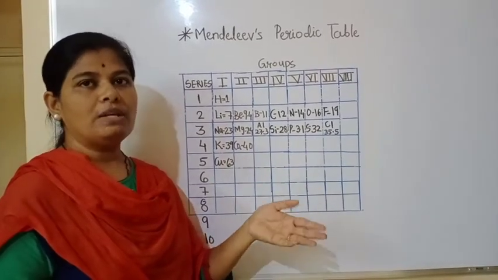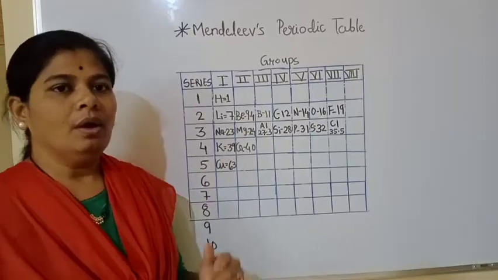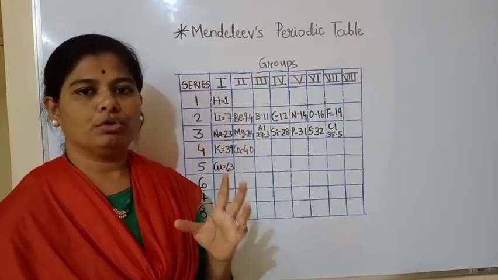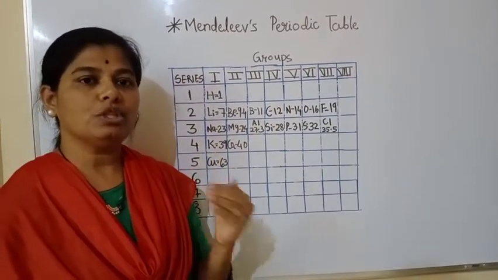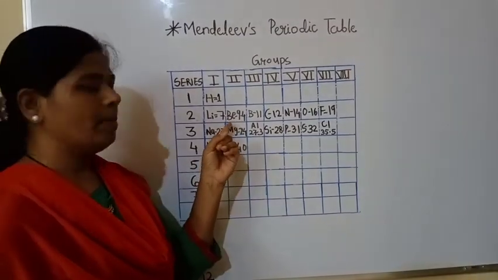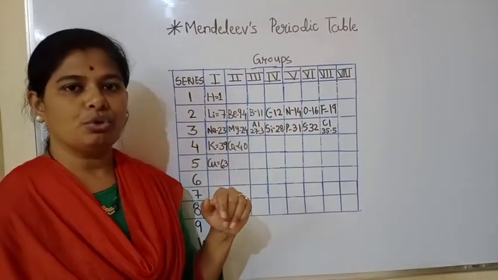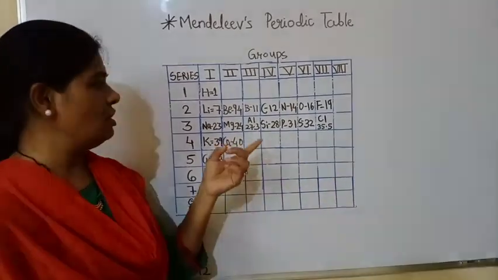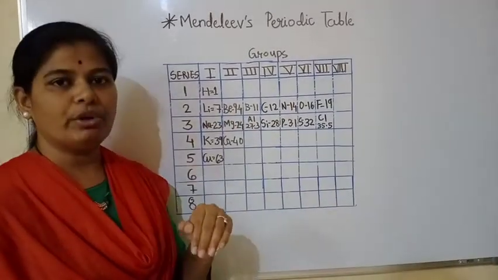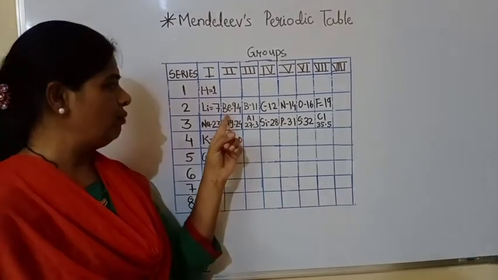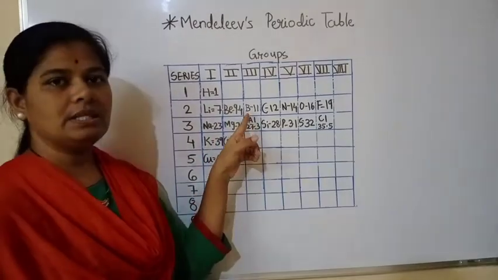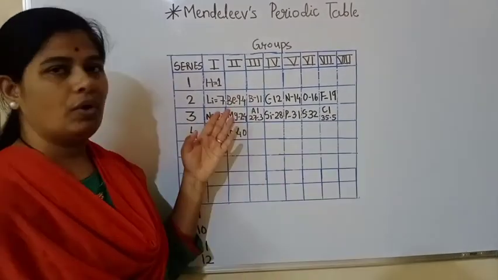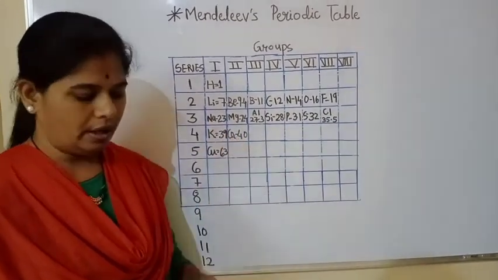When Newlands tried to arrange the elements in the increasing order of their atomic masses, the atomic mass of beryllium was 14.09 and it was placed after boron. But now, with the atomic mass changed from 14.09 to 9.4, we can see that beryllium is placed before boron. So this was the first merit of Mendeleev's periodic table.